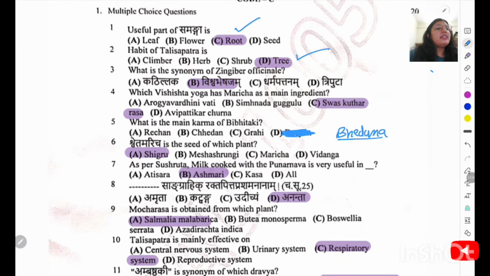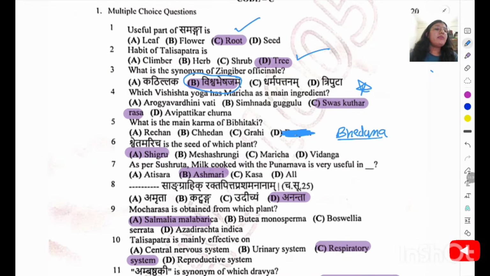What is the synonym of Zingiber officinale? So it is having many synonyms. Out of them, one is the Vishwa Bhejajam or Mahaoshadhi. Which Vishishta Yoga has Maricha as a main ingredient? That is Svasakutta Rasa. In Rasashastra and Bhaishajya Kalpana we studied this Svasakutta Rasa, we have to take Maricha, and after that we have to add Ekam Kritva. So the right answer will be option C.